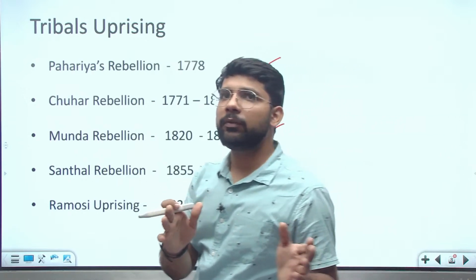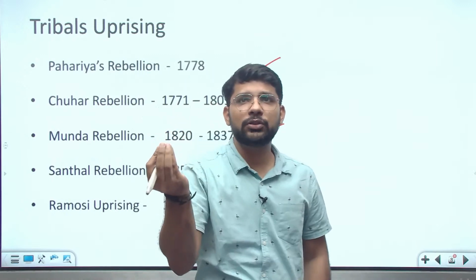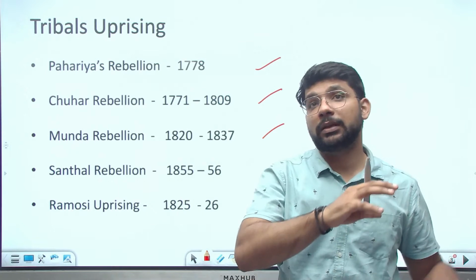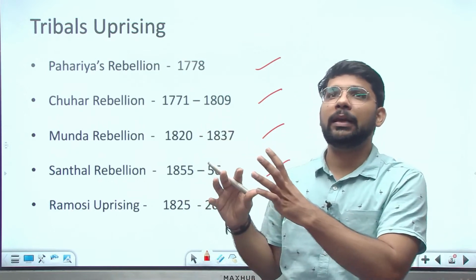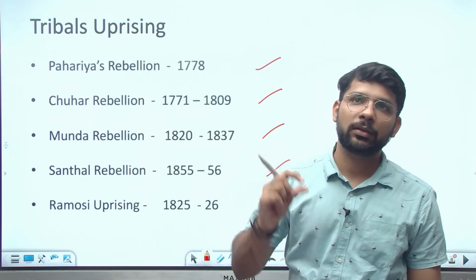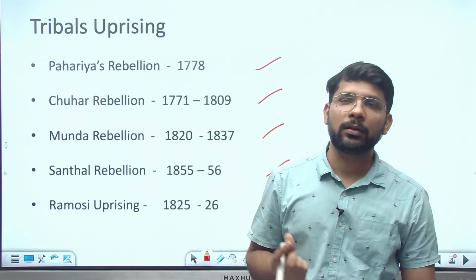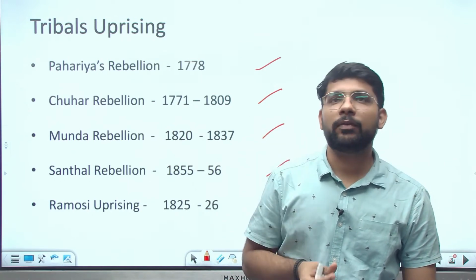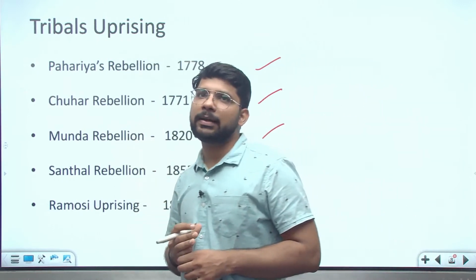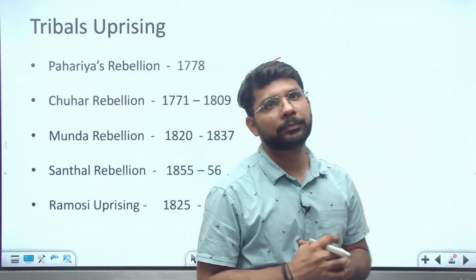So in the introduction, we will write about the different kinds of issues, mainly related to society, political issues, economic issues, military-related issues, and religious issues, which led to various revolts in the country and which finally culminated together and led to the first revolt in India, the revolt of 1857. Some call it a mutiny, some call it the first war of independence. So these small revolts play a much greater role there.